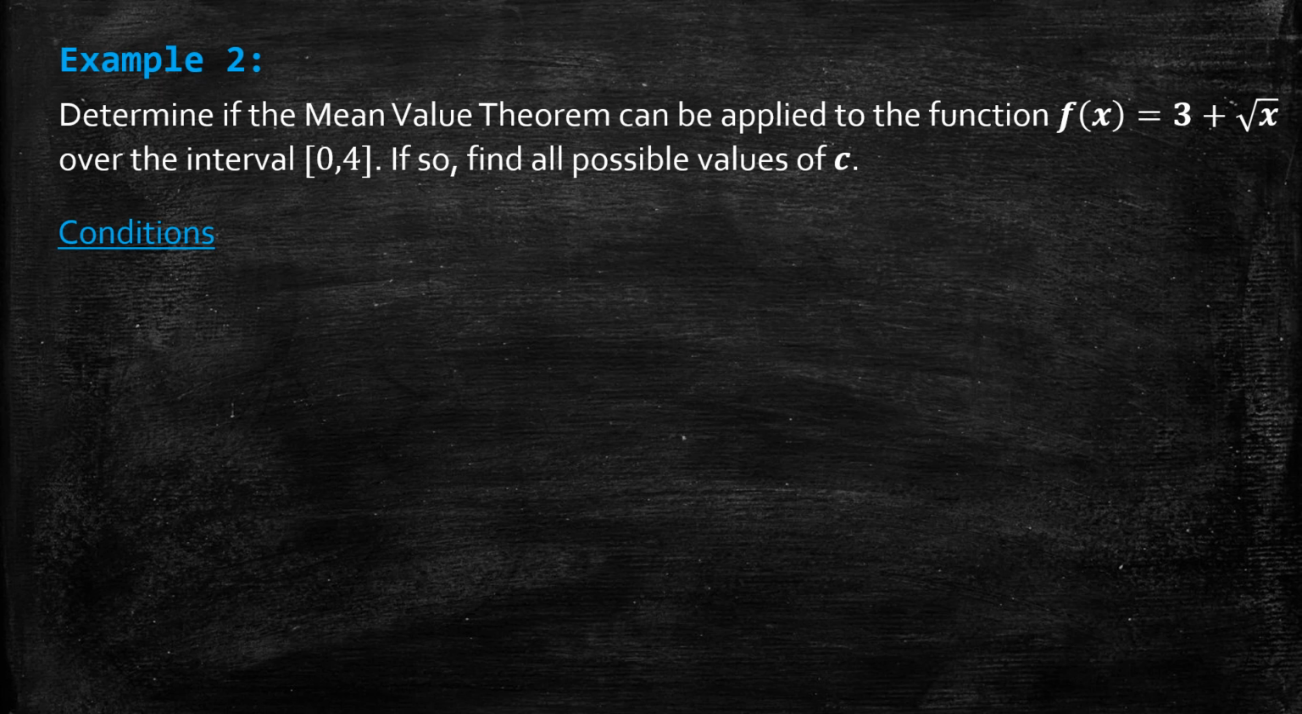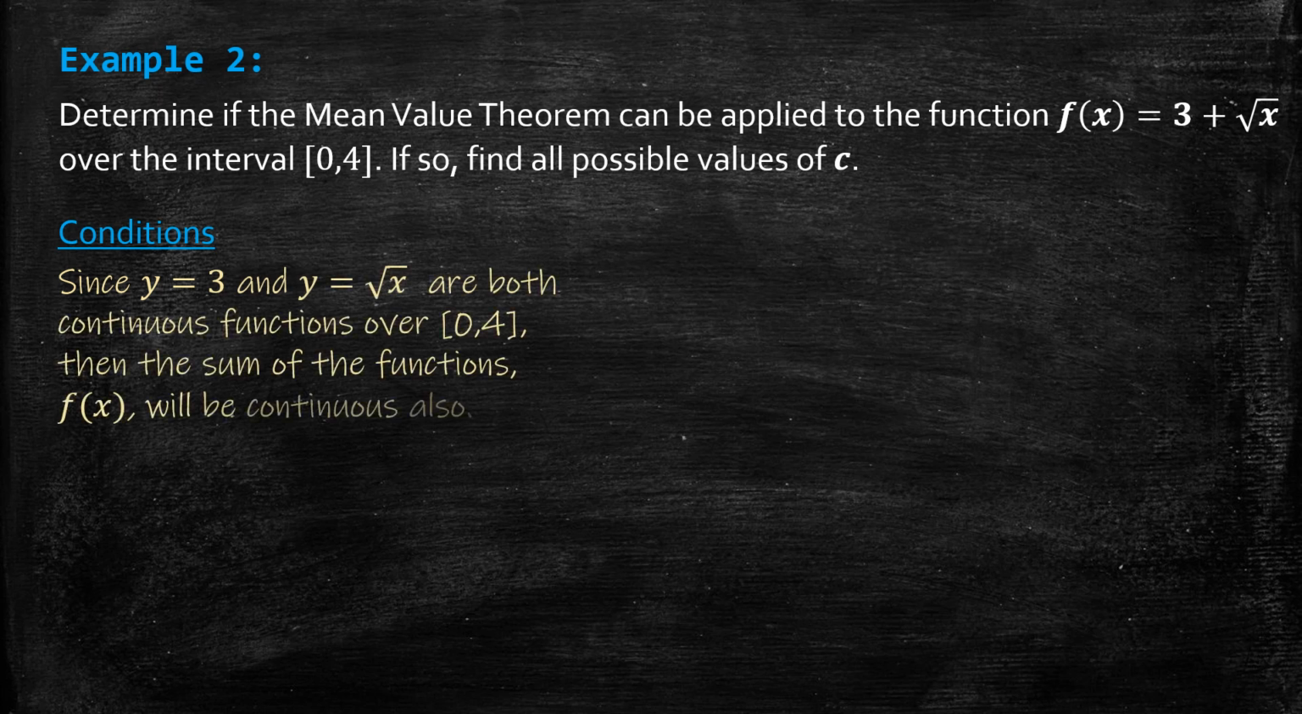So the conditions, well, if we look at the function 3 plus root x, that's made up of two functions, y equals 3 and y equals square root of x, and we know that they are both continuous functions over the closed interval [0, 4]. This is from earlier in the course, and y equals 3 is a constant, so therefore the sum of the functions f(x) will be continuous also. So continuity, check.